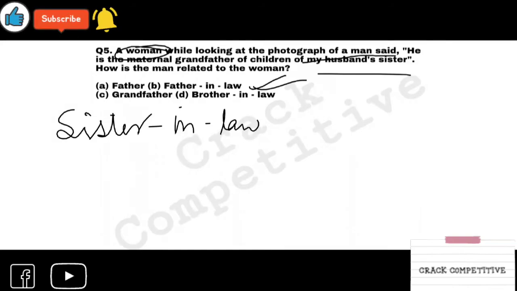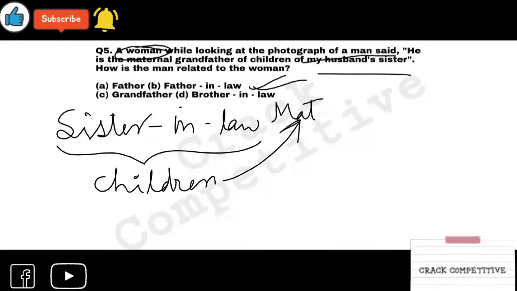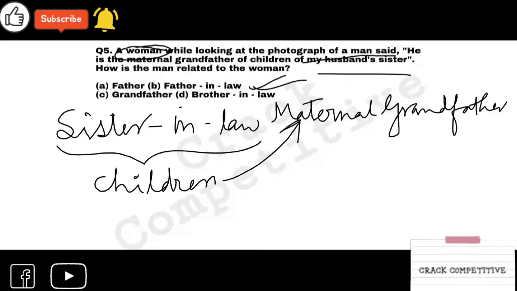So sister-in-law, her children, right? Children's maternal grandfather. Maternal grandfather, right? Children's maternal grandfather. So who will be the man, the person, the woman?